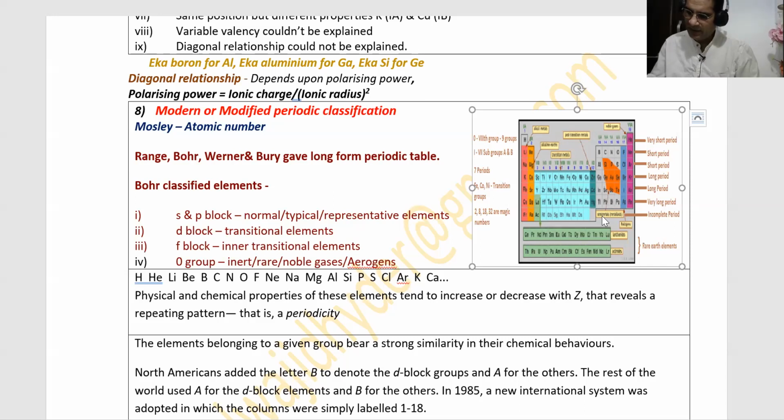I'll start from here only, that modern or modified periodic classification. As I told you, Mendeleev's periodic classification was based on atomic weight. At that time, atomic number was not known. So that's why he classified elements on the basis of atomic weight. And Mendeleev's periodic classification was double layered. It was like that, double layered.